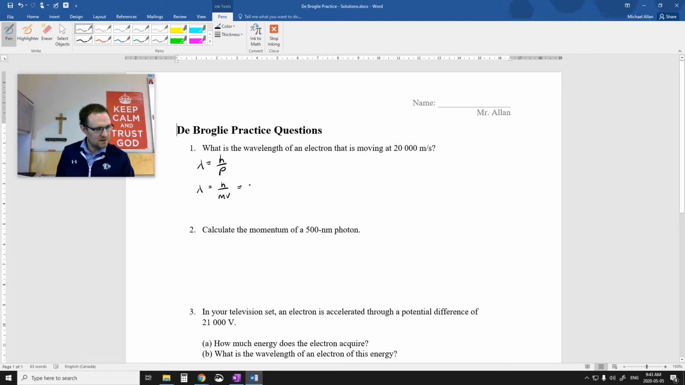I'm not going to bother typing anything in here. It's just going to be the 6.63 number. I'm going to divide it by the mass of an electron, also divided by the 200,000 meters per second at the same time. And I get 3.64 times 10 to the negative 8 meters. There you go. It's actually a pretty high wavelength there.